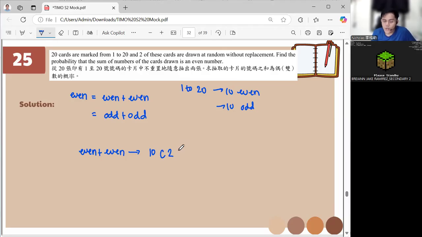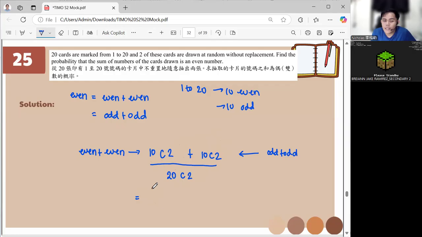Plus our other condition, odd plus odd, out of 10 odd numbers, you choose 2. All over the total, which is out of 20 numbers, you choose 2. See? As easy as that.